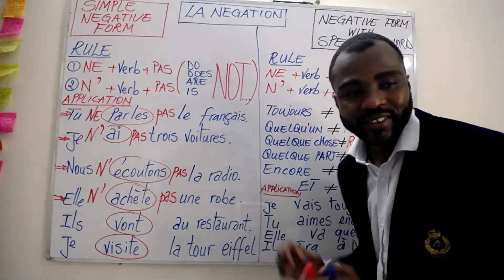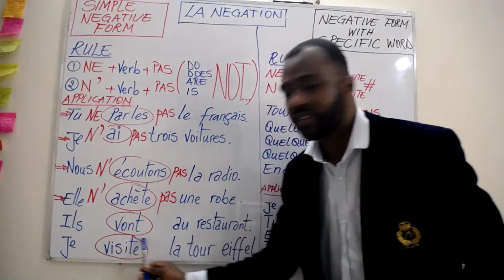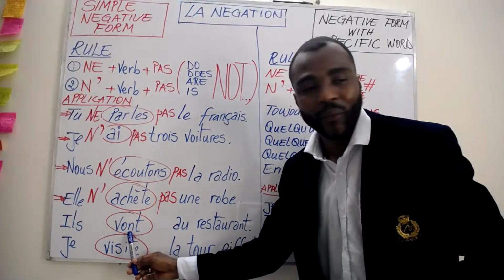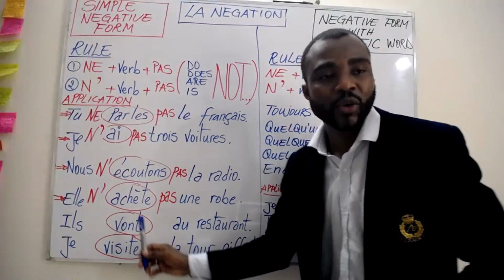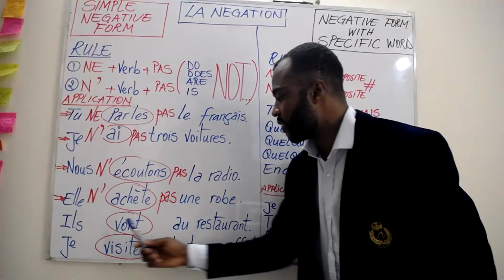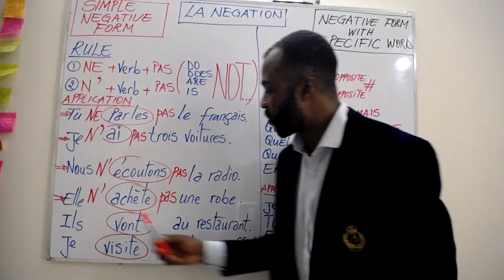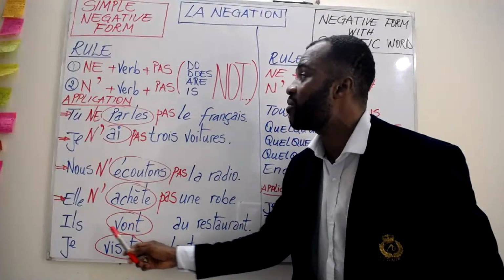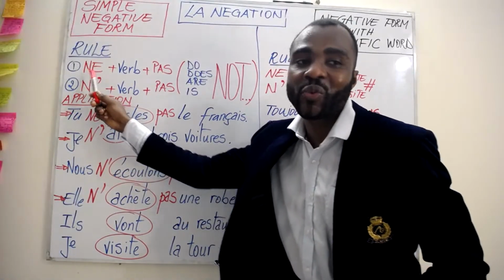Ils vont au restaurant. Ils vont au restaurant. So in this sentence, our verb is vont. This verb starts with a consonant, V. So when the verb starts with a consonant, obviously the rule to apply is the first one.